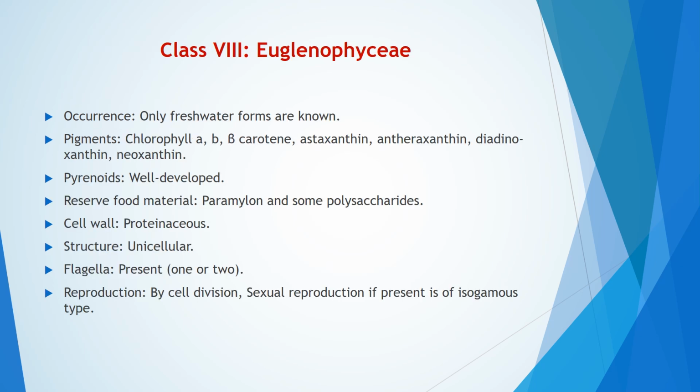It occurs only in freshwater forms. Pigments, it includes chlorophyll A, chlorophyll B, beta carotene, astaxanthin, anthraxanthin, diadinoxanthin, and neoxanthin. The pyrenoids are well developed. The reserve food materials are paramylon and some polysaccharides. The cell wall is proteinaceous in nature. Structure is unicellular. Flagella is present in one or two in number. Reproduction by cell division. Sexual reproduction, if present, is of isogamous type.